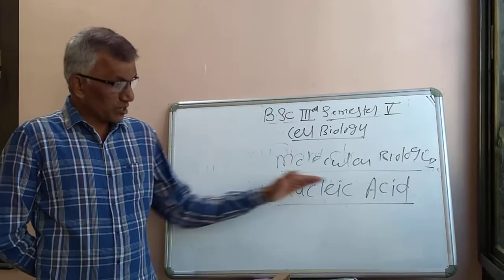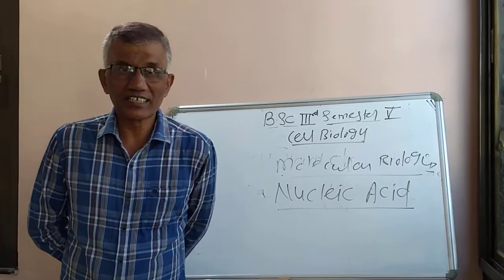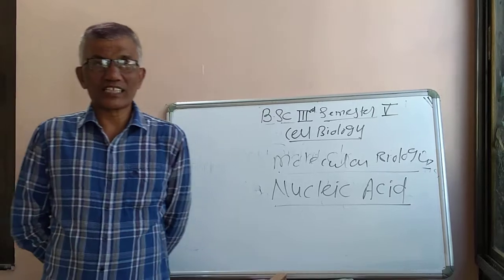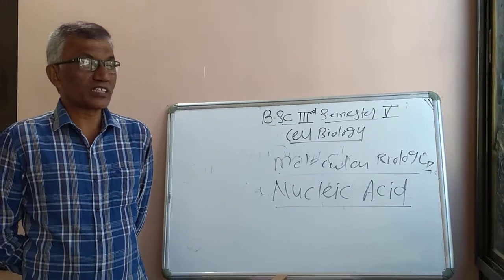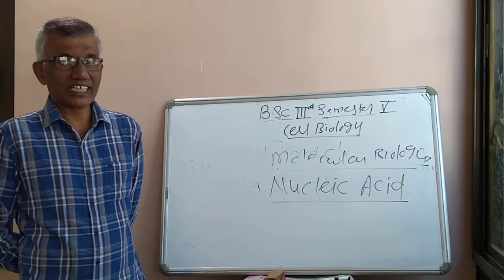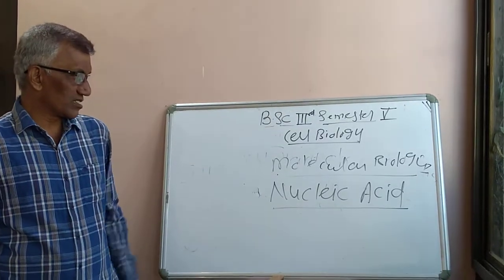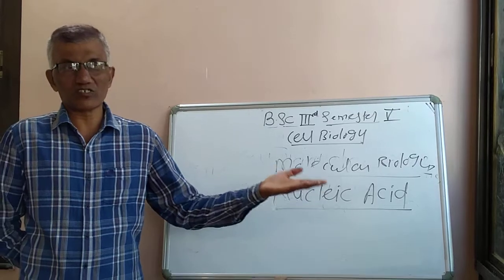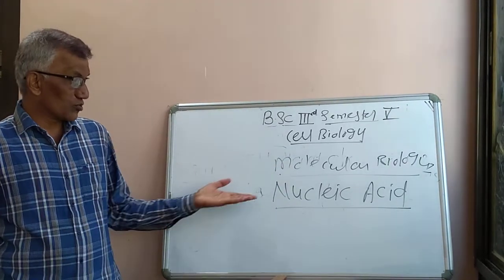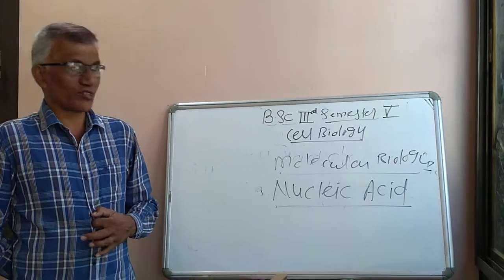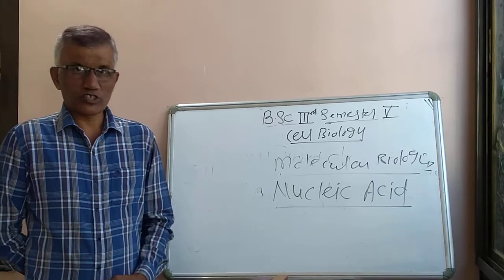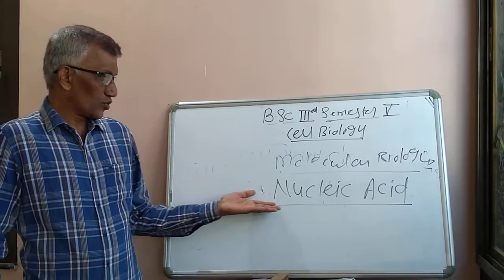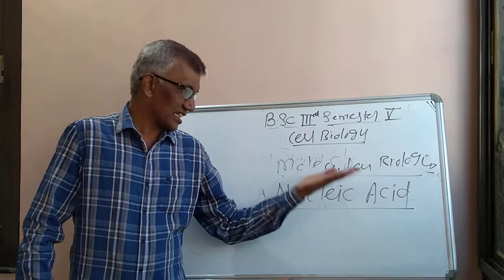Then you have to study the different types of DNA, Z-DNA, B-DNA, whatever the types of DNA molecules. Why is it called Z-DNA? All these things have to be discussed. Then the function of nucleic acids. These are the things you have to discuss in nucleic acids.